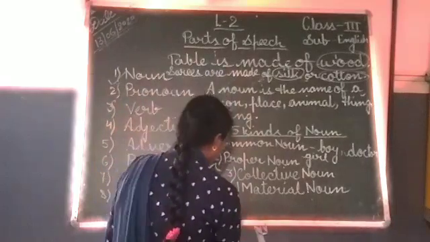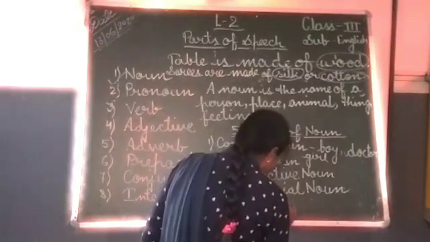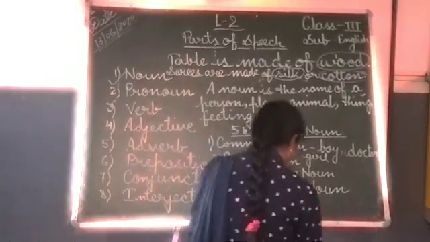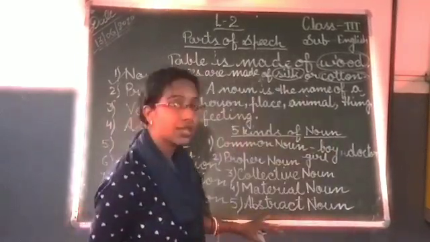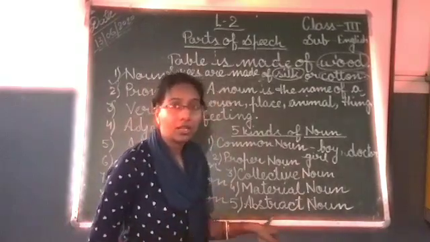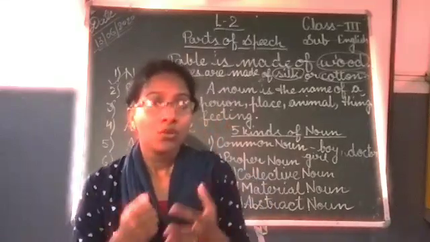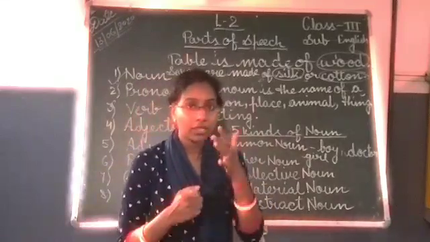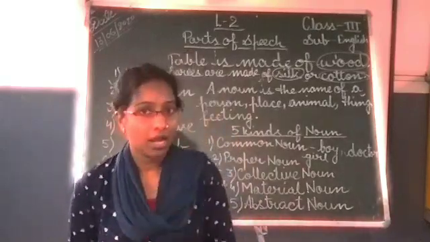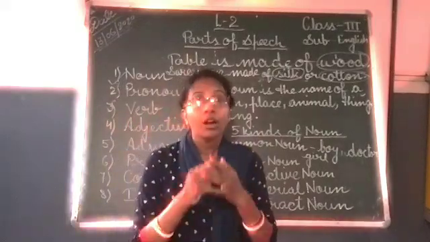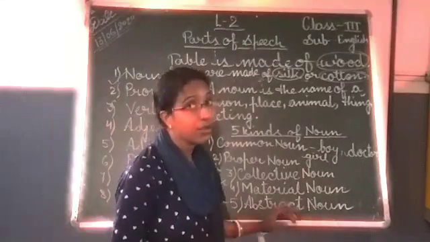Now the last one is abstract noun. An abstract noun is the name given to some idea, feeling, quality or action. Once again I am repeating, an abstract noun is the name given to some idea, feeling, quality or an action. And one more thing, we cannot see an abstract noun, we cannot touch it.